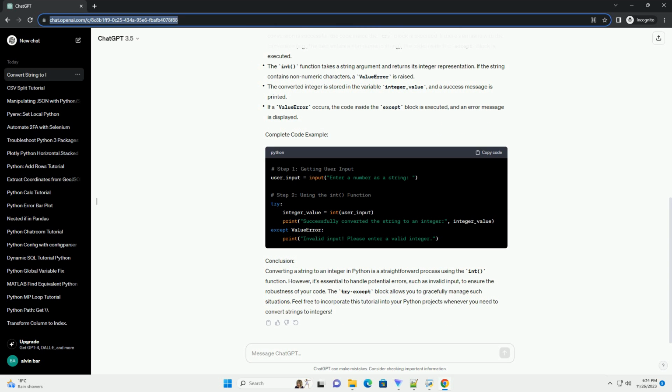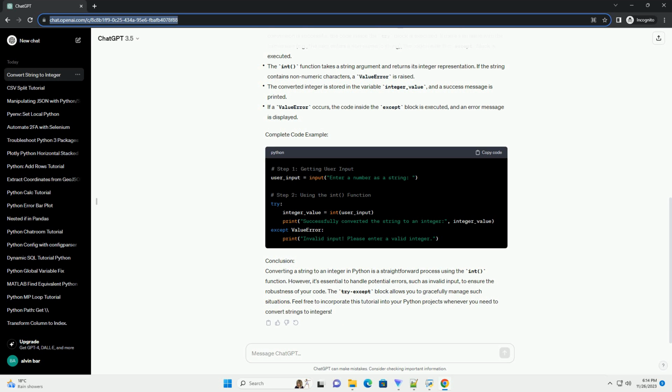Step 2. Using the int function. Now that we have the user input as a string, we can use the int function to convert it to an integer. Explanation. We use a try except block to handle the possibility of a value error being raised. If the conversion is successful, the code inside the try block is executed. If there's an issue with the conversion, for example the user enters a non-numeric string, the code inside the except block is executed.